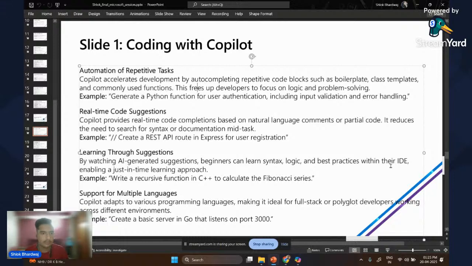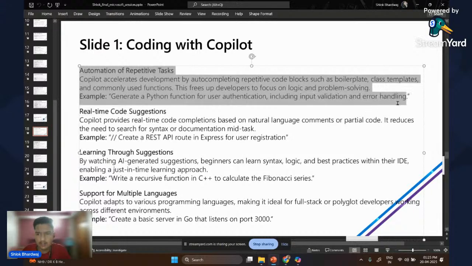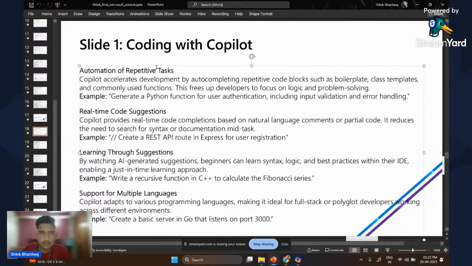logic and problem solving. Just a second. Okay. Generate a Python function for user authentication, including input validation and error handling. So, what did we understand from this? We understood that we can ease repetitive tasks by automating them with Copilot using prompts. For example, if we want to make a website, we want a boilerplate code for it, and then we want to start designing the website using CSS or any other language.